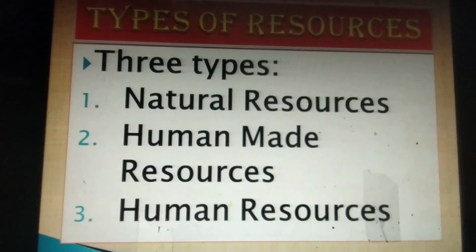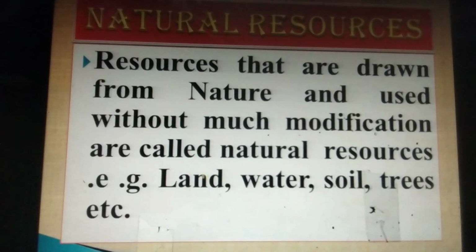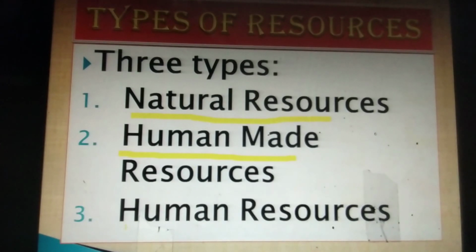Resources are of three types. First is the natural resource, second is the human made resource, and the third one is the human resource. So coming to all these types of resources one by one, let's see.